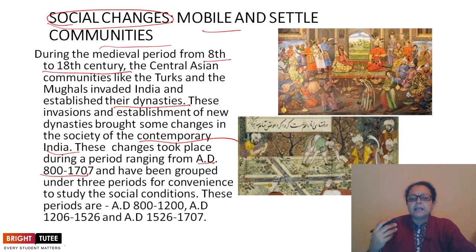To understand it better, it has been divided into three phases, to study the social conditions in India and how they changed with the mobile and settled communities. These periods fall under the broad headings of 800 to 1200 AD, 1206 to 1526 AD, and 1526 to 1707 AD.